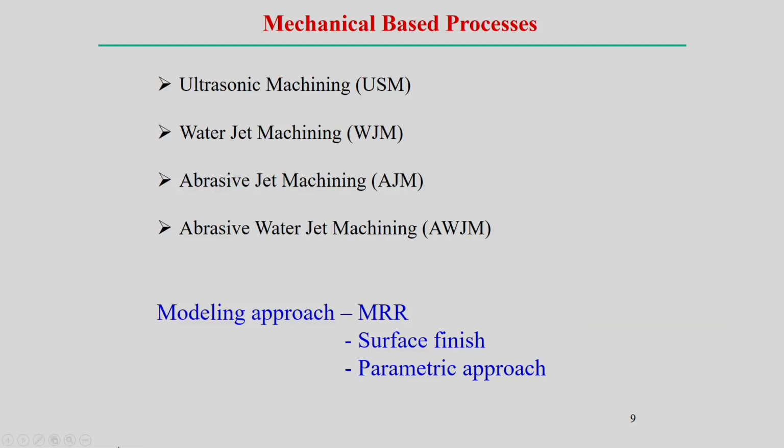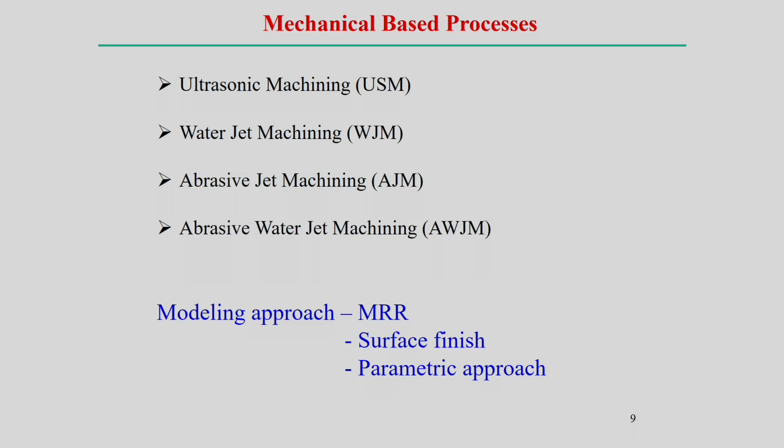First we start with the mechanical based processes: ultrasonic machining, water jet machining, abrasive jet machining and abrasive water jet machining. In all these processes we will try to look into the modeling approach, in the sense that we will try to estimate the material removal rate and, to some extent, the surface finish. In all these cases the parametric approach is more suitable for non-conventional processes, because the influence of the different parameters is highly nonlinear.